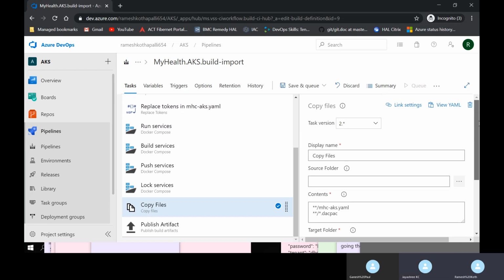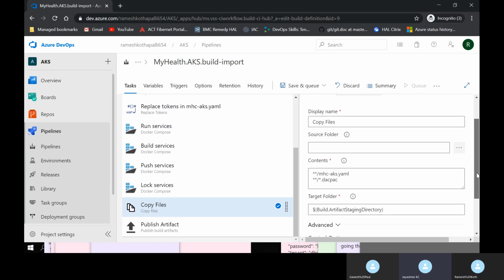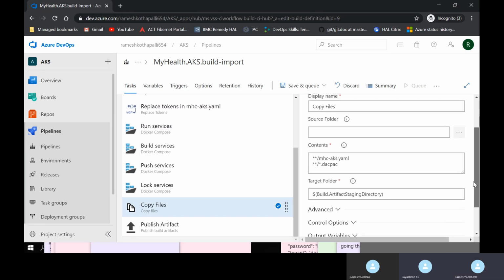Here we are not copying any folder. We are giving the contents, like we need only YAML files and DACPAC files. Only these two files you need to copy to the build artifact staging directory. That means whenever you start running this pipeline, a temporary directory gets created in the machine which is running this particular pipeline.